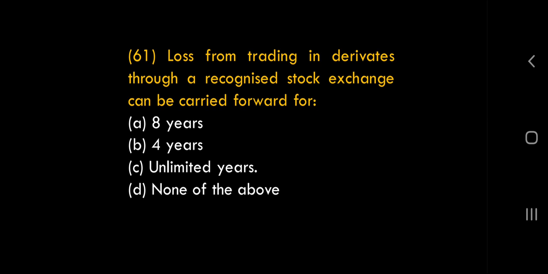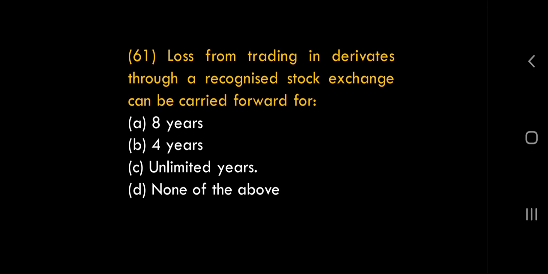So regular business loss, how many years can we carry forward? 8 years. So loss from derivatives, loss from forward exchange contracts, loss from future contracts, loss from hedging transactions, all are non-speculative.